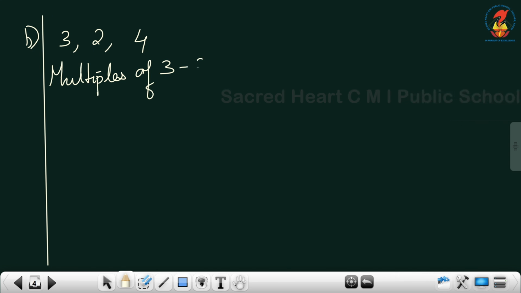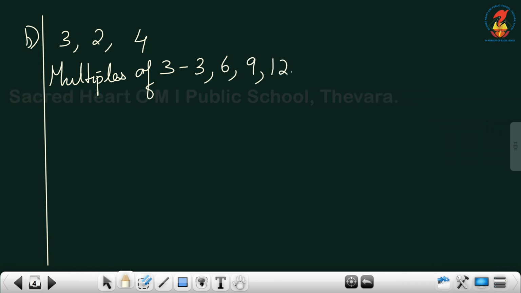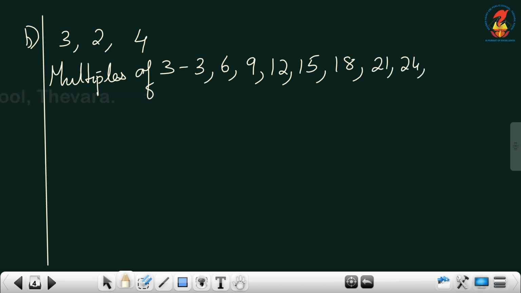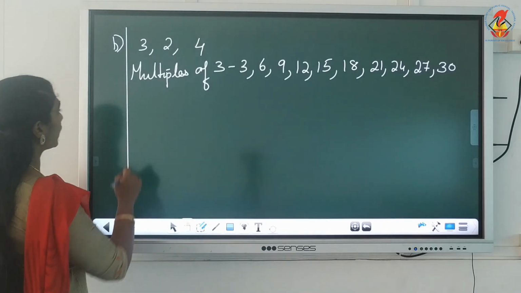We can start. 3 ones are 3, 3 twos are 6, 3 threes are 9, 3 fours are 12, 3 fives are 15, 3 sixes are 18, 3 sevens are 21, 3 eights are 24, 3 nines are 27, 3 tens are 30. Let me stop for the typing. Now,